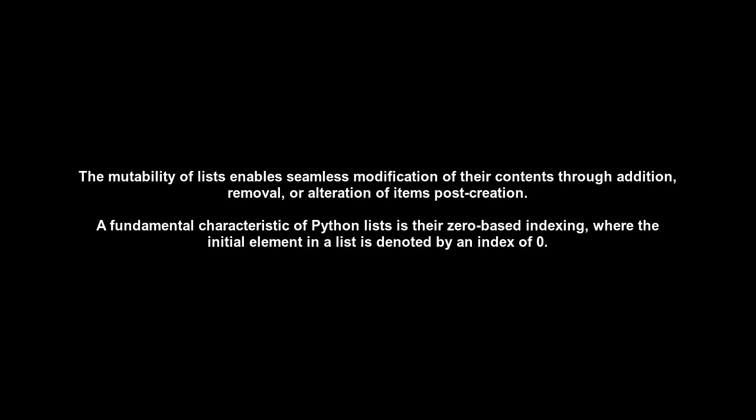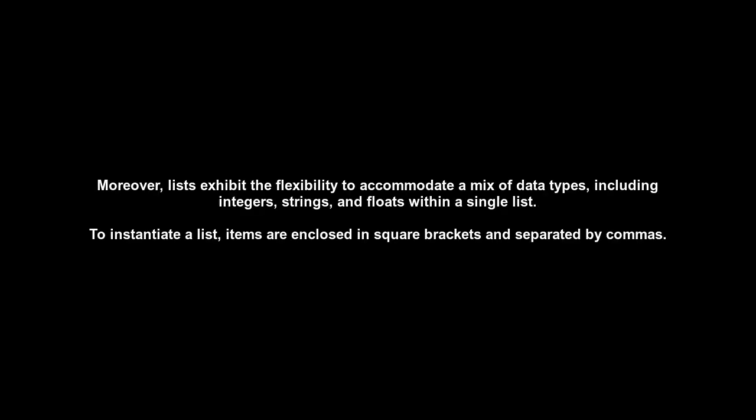Moreover, lists exhibit the flexibility to accommodate a mix of data types, including integers, strings, and floats within a single list. To instantiate a list, items are enclosed in square brackets and separated by commas. For instance, mylist = [1, 2, 3, "hello", 5.5].